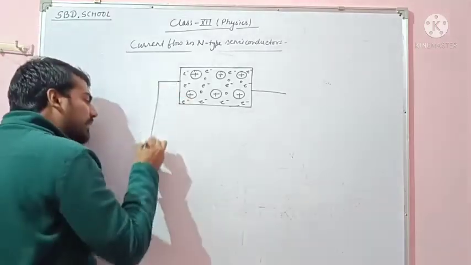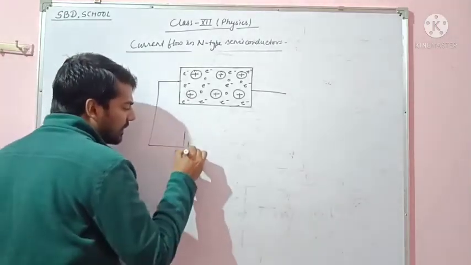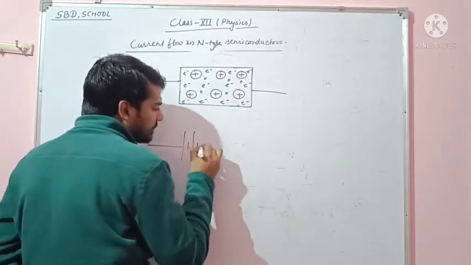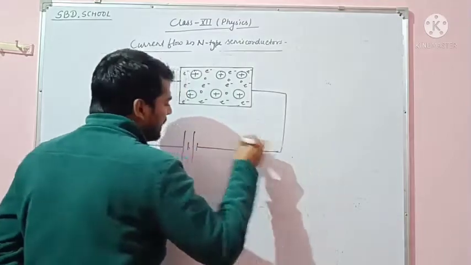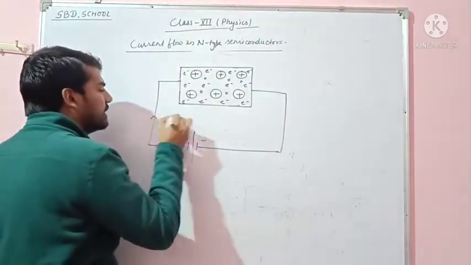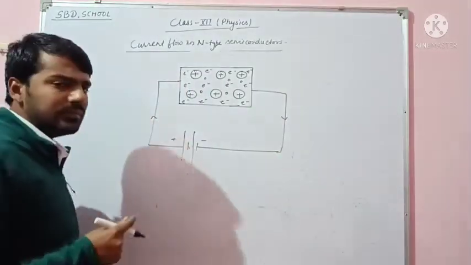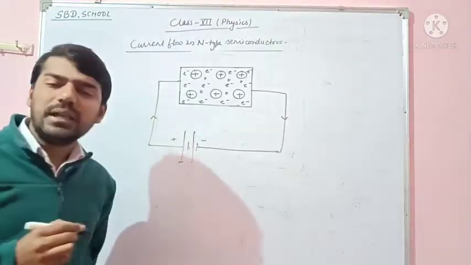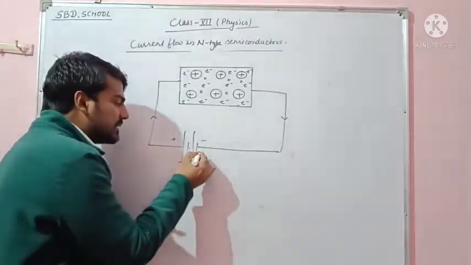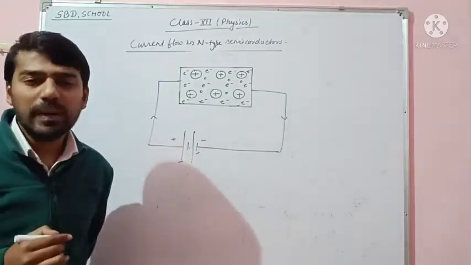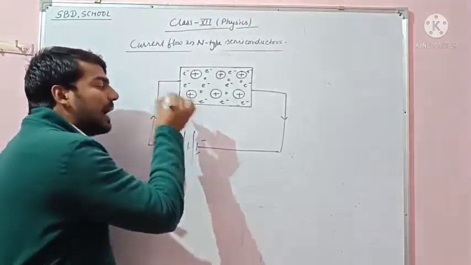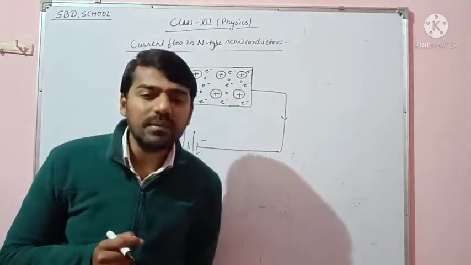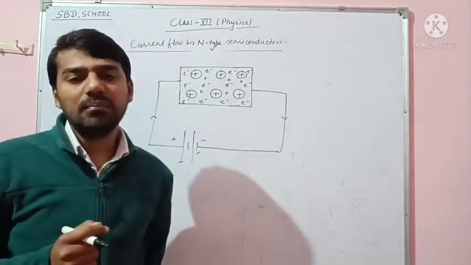When we connect the n-type semiconductor to a battery, electricity flows in this direction. This is the positive terminal of the battery and this is the negative terminal of the battery. In n-type semiconductors the number of electrons is maximum and the number of holes is minimum.